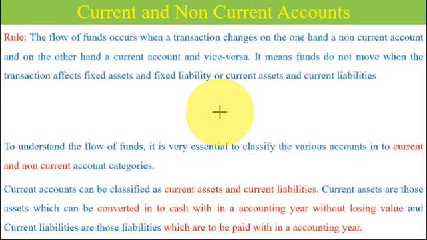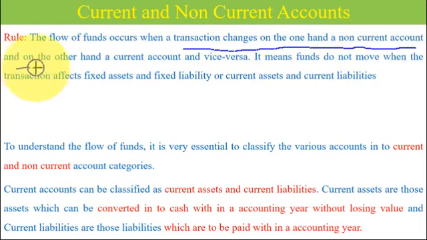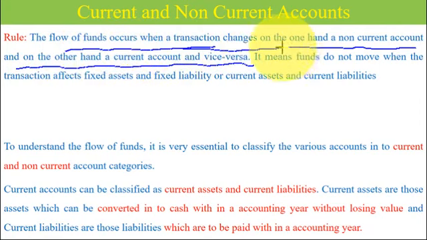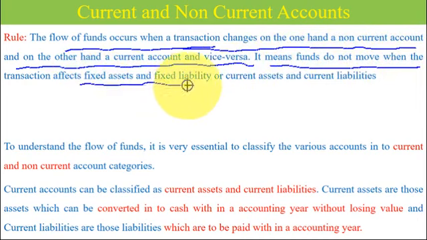The rule is that flow of funds occurs when a transaction changes on one hand a non-current account and on the other hand a current account, and vice versa. It means funds do not move when the transaction affects fixed assets and fixed liabilities, or current assets and current liabilities. So we all know what is meant by transaction.